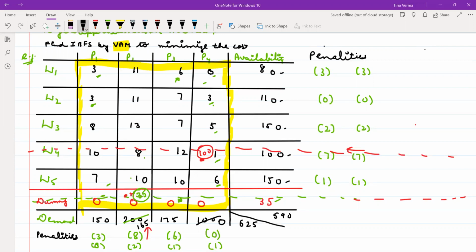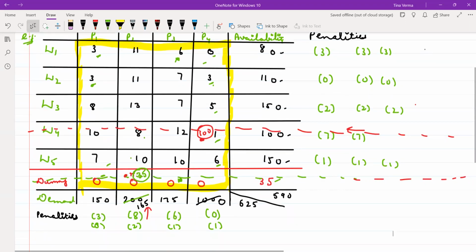Because you have the minimum element the same, that means you will get a degenerate basic feasible solution. Some x_ij will come out as 0. Is it clear? Now again you have to calculate the penalties. Here is 3, no change. 0, no change. 2, no change. 1, no change. Now the penalties here can change in the column.